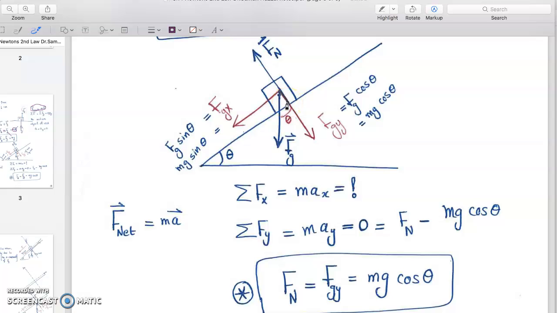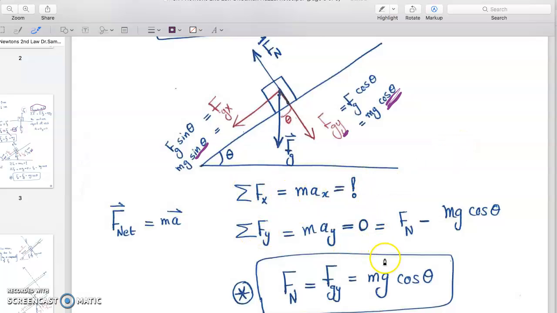We were just studying the normal force, which is along the y-axis, and the gravitational force, which is downward. The gravitational force has a y component and an x component. The y component is mg cosine theta, and I don't want you to forget that, even though it is the y component, it is mg cosine theta. And the x component is mg sine theta. I just want to remind you of that.